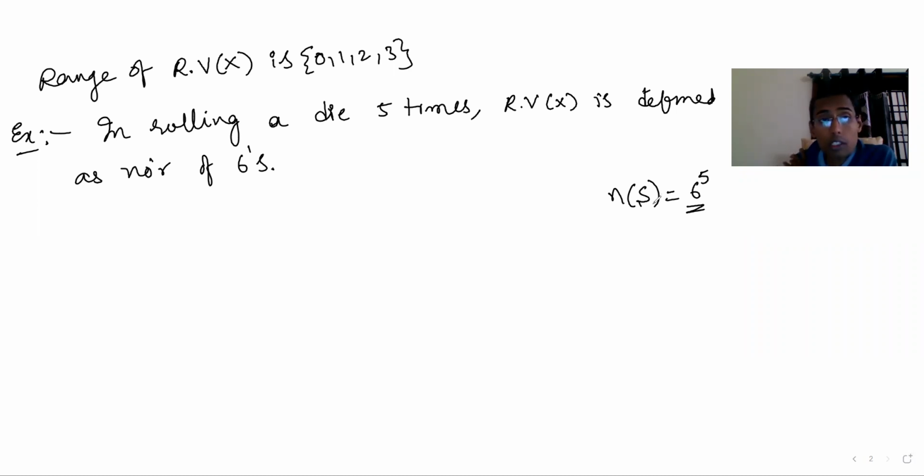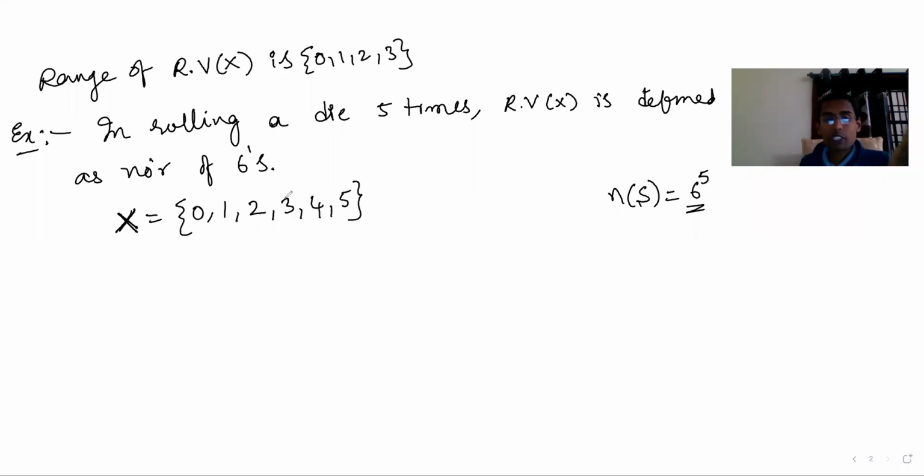But what we can see here is the number of 6s, that is the random variable X value. X is a function here, and the value X belongs to the number of 6s can be 0, 1, 2, 3, 4 or 5.